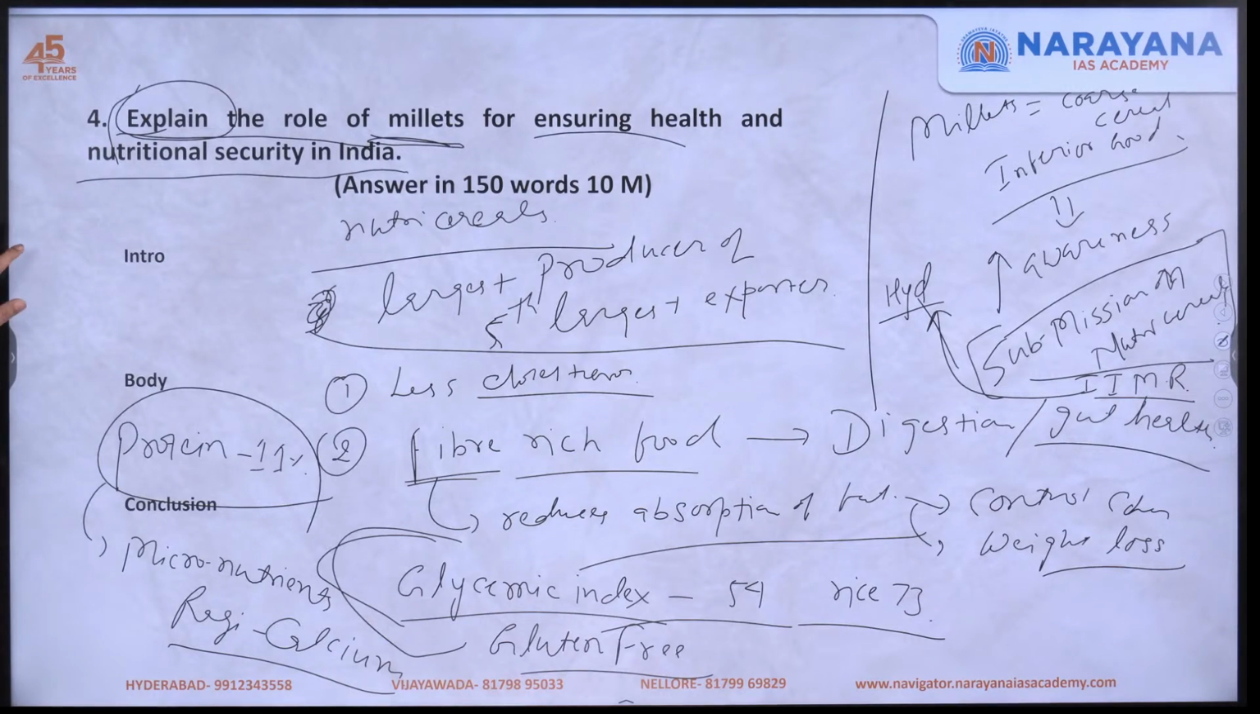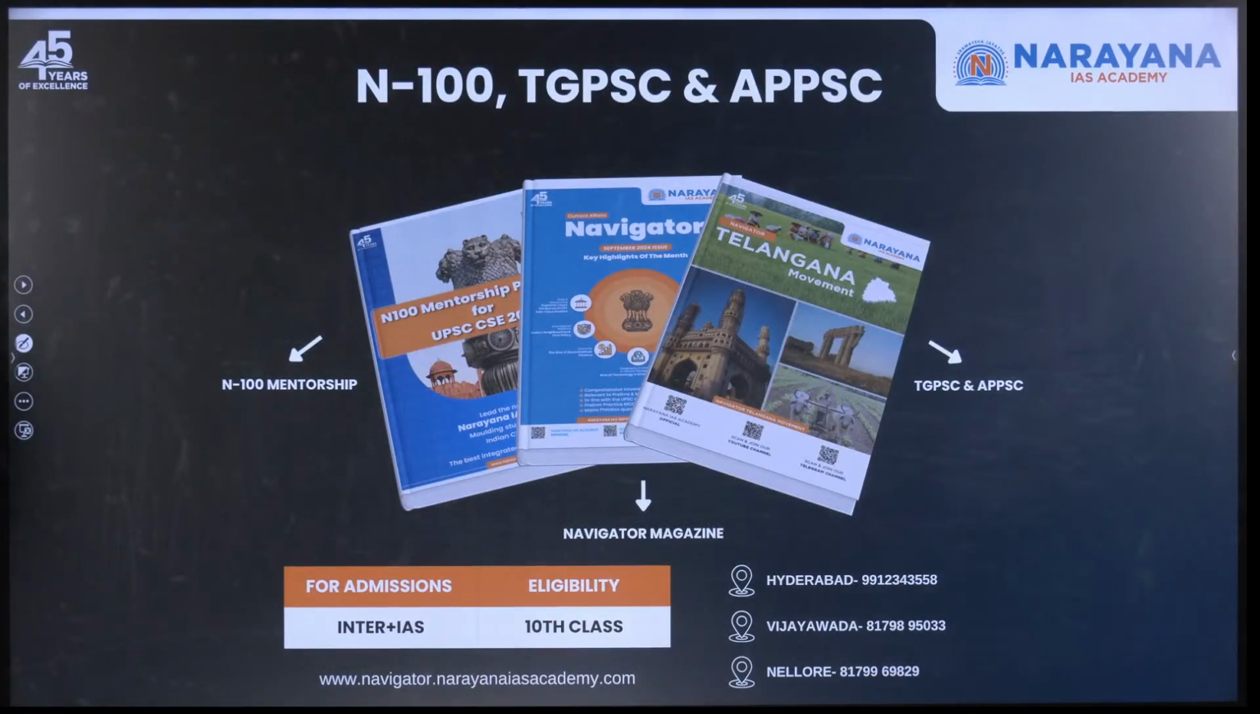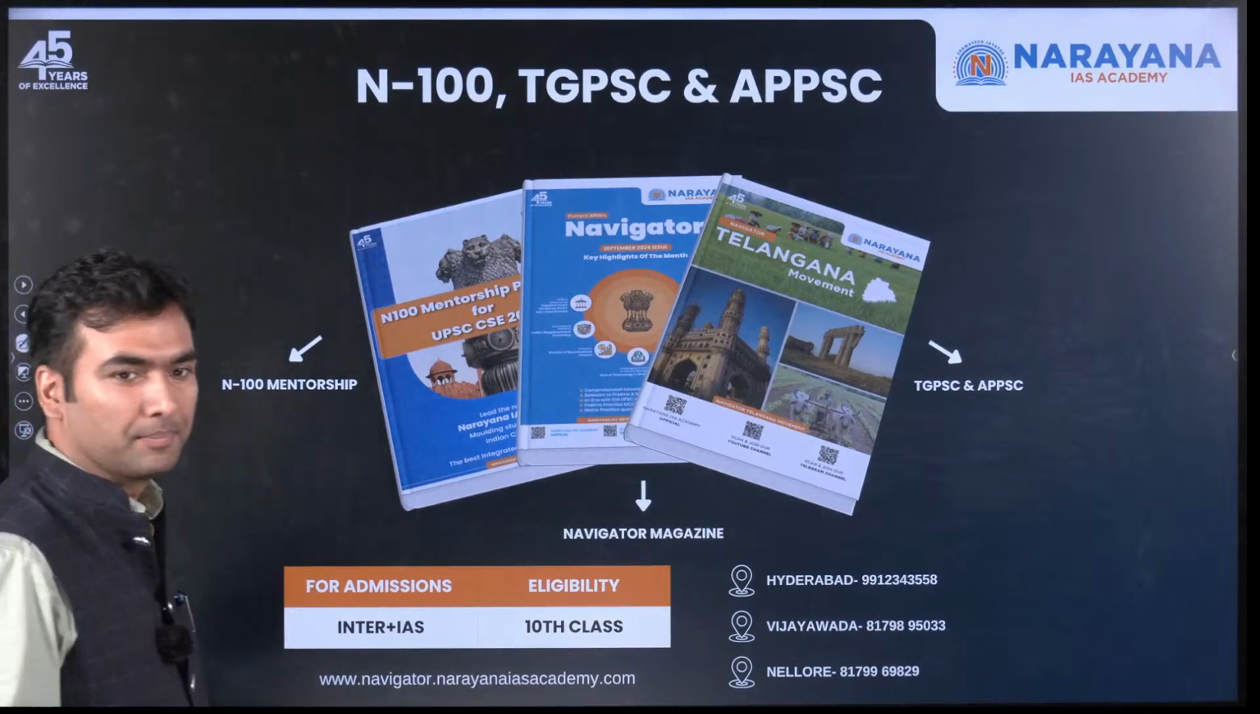Now let's move to the next question. If you have any other idea, you can also write it, because we are very briefly discussing a few points only. Not all the points are being discussed here.